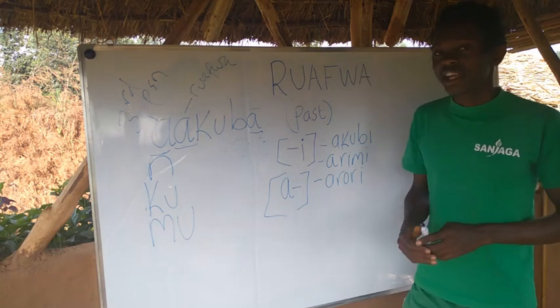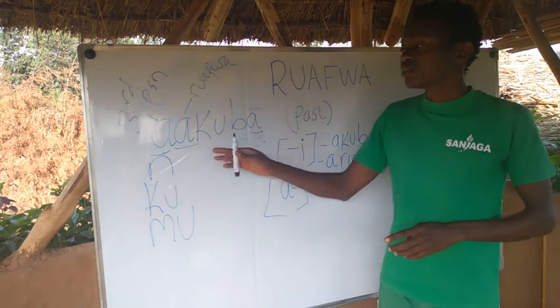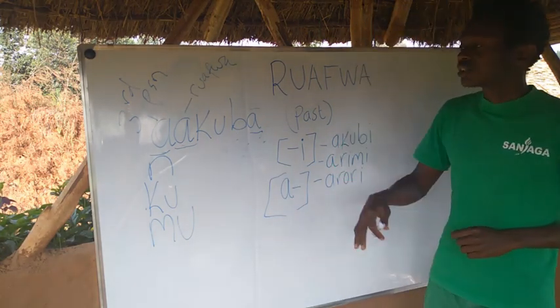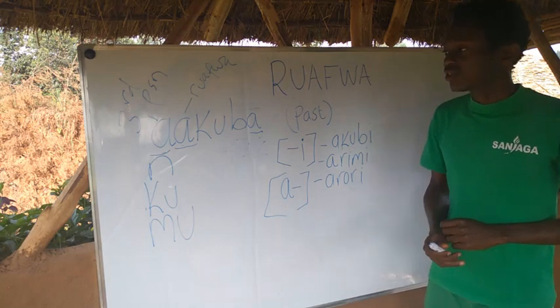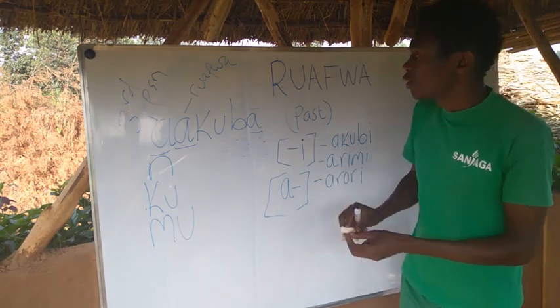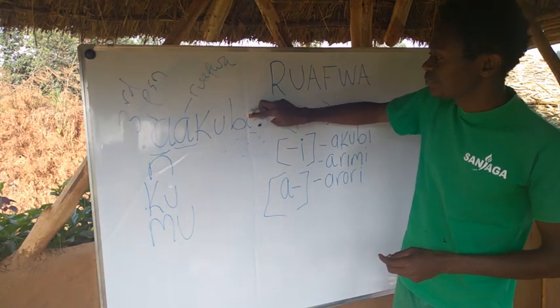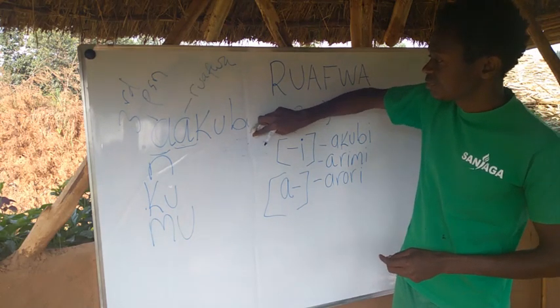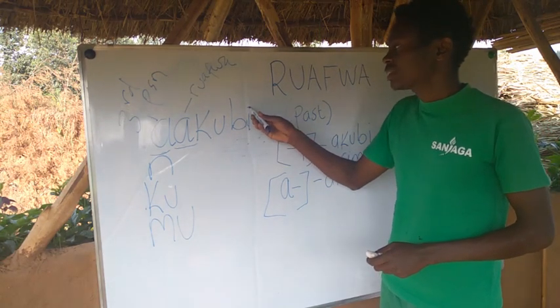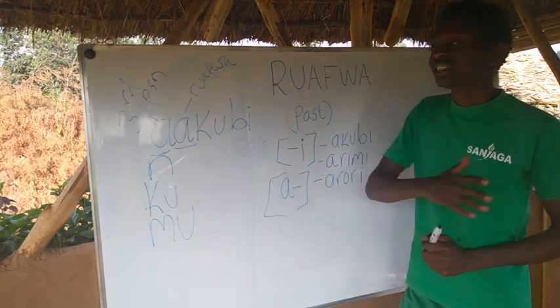There can also be another way that you'll meet a verb, and that verb denotes a past tense. For instance, if we replaced akuba with akubi, that person did that activity just in the recent past.